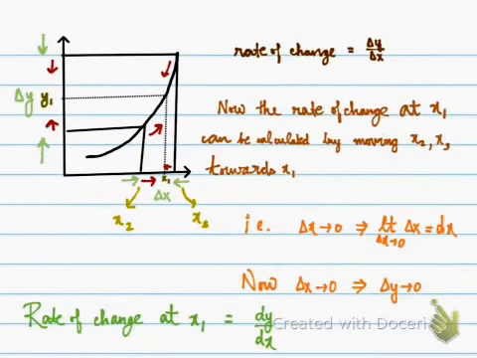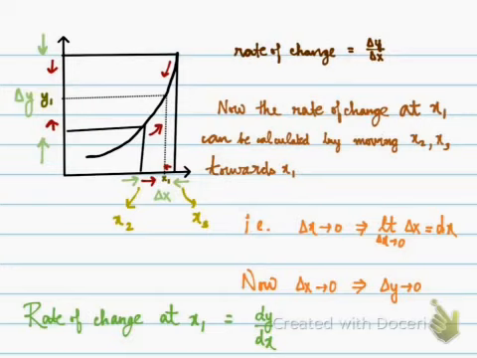Let us move on. Let's say we have a graph here and this is some f of x, and I want to find the rate of change at x1. I take two values x2 and x3 and I find the delta x. I then plot the y values of these x2 and x3, and what I get is delta y. I divide both of these and I get the rate of change as delta y by delta x.